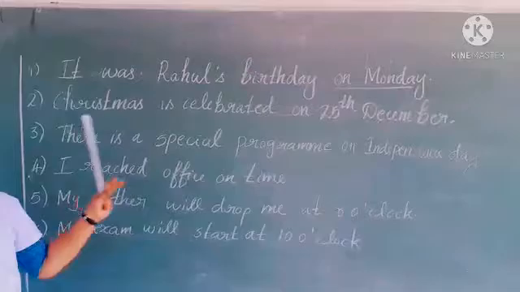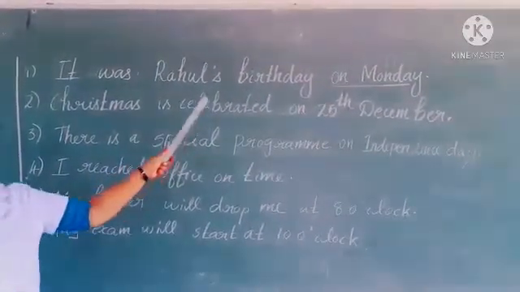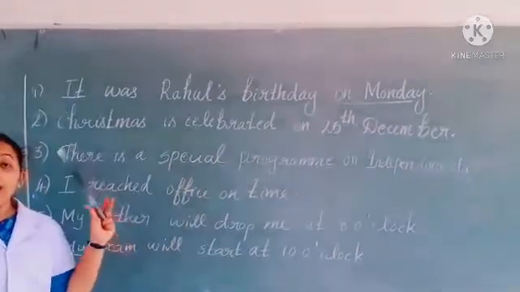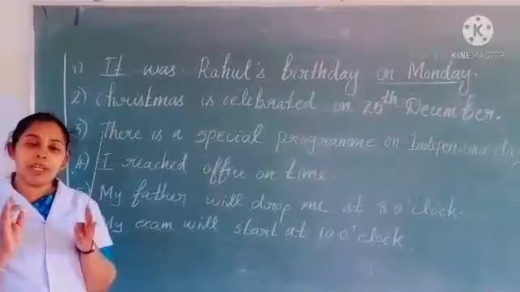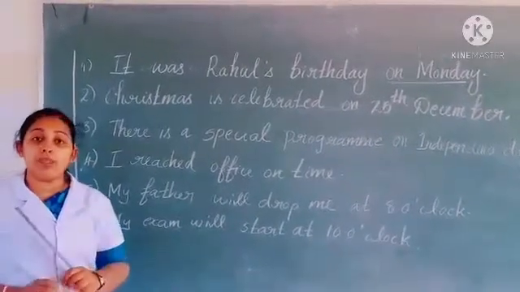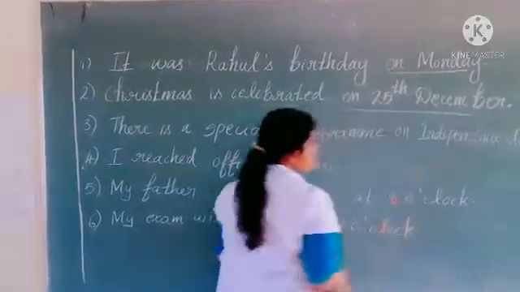It shows a particular day, a special day. So when we are talking about a special particular day, before that we can use the preposition on, on 25th December.